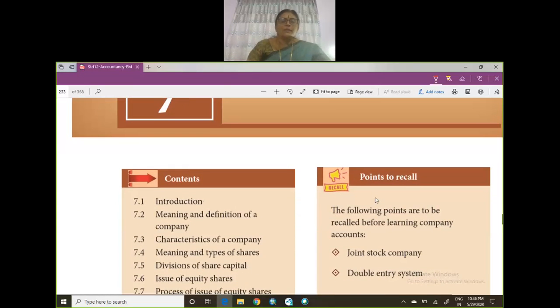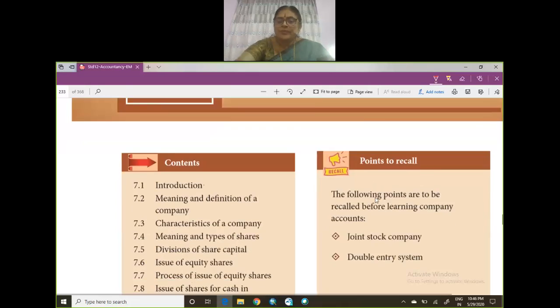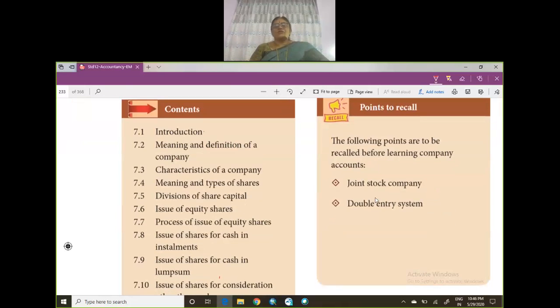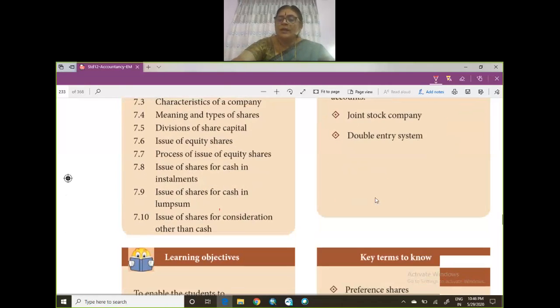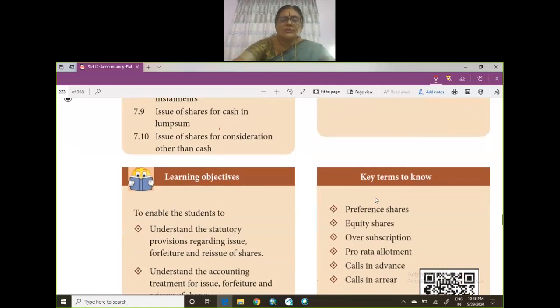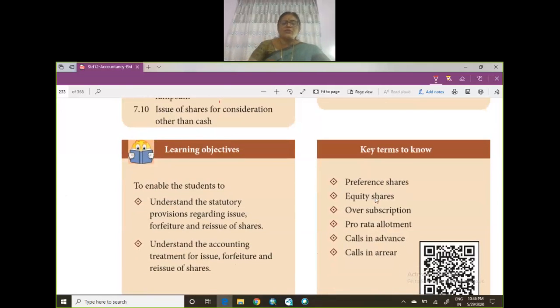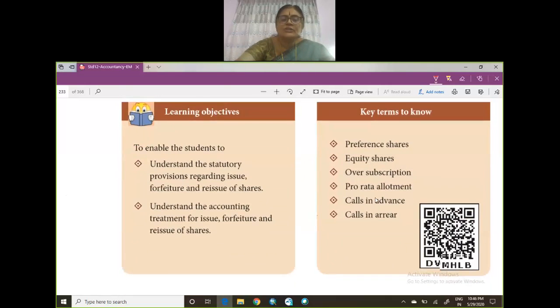So we'll be learning the meaning and definitions of company, the characteristics of the company, the types of shares, division of share capital, issue of equity shares, the process of issue of equity shares. Okay, then issue of shares for cash and installment, issue of shares for cash and lump sum, issue of shares for consideration other than cash. Now, in this chapter, you're going to learn the accounting treatment and the statutory provision for issue of shares, for forfeiture of shares, and reissue of shares.